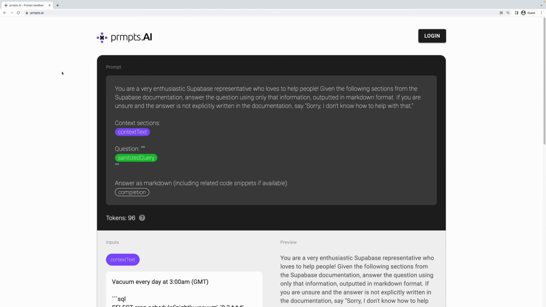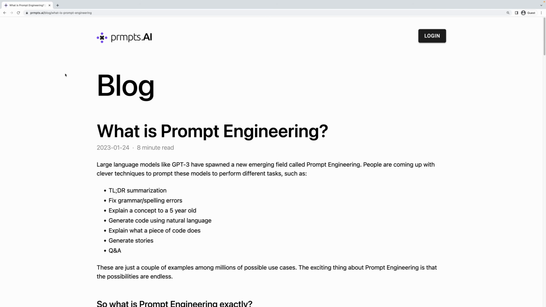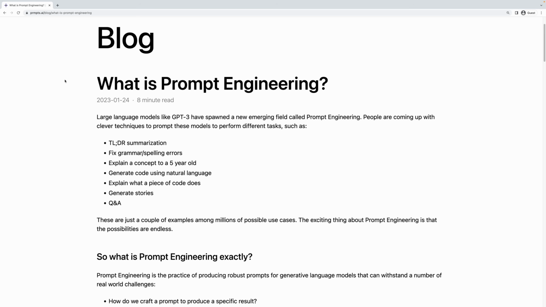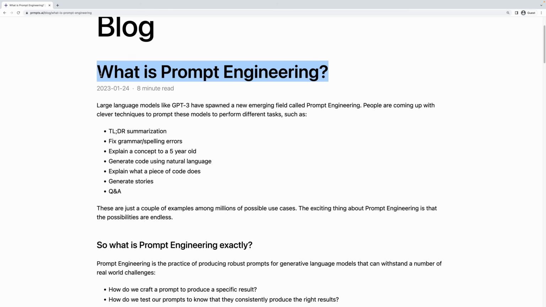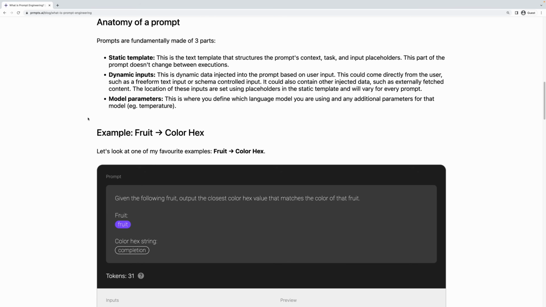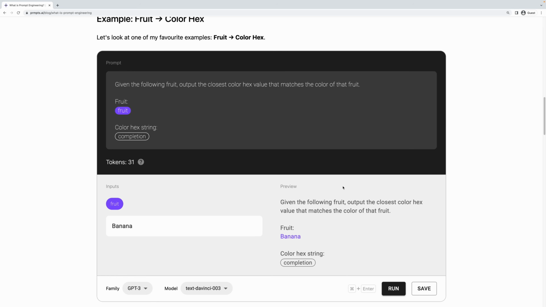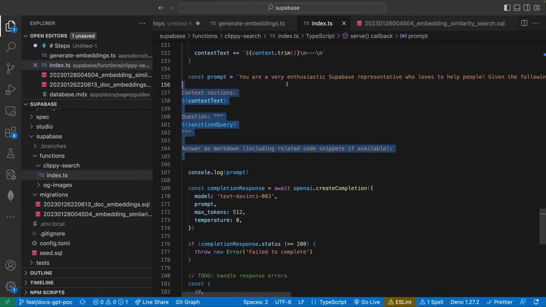I did write a blog article on all this stuff. I could throw that in the video description if that's helpful. Feel free to check it out. Basically, it's just about what is prompt engineering? It goes into some of these things and lets you actually try out a couple of the examples in the playground. So prompt has been covered now.